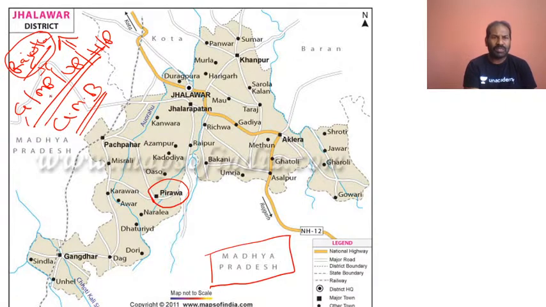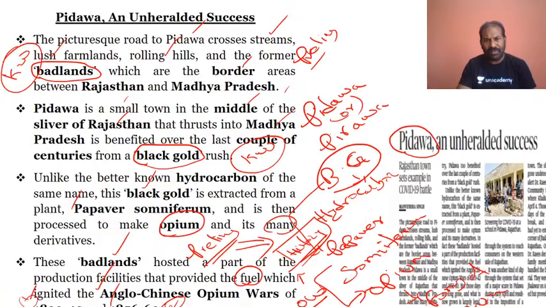Rajasthan is bordering Gujarat, Madhya Pradesh, Uttar Pradesh, Haryana, and Punjab. The extreme northeastern part of Rajasthan borders Punjab. So this is from the prelims point of view. It's very important, because you have history questions, and also science and technology, wherein Papaver somniferum, opium, is formed, and for a couple of centuries it has been famous for the black gold.